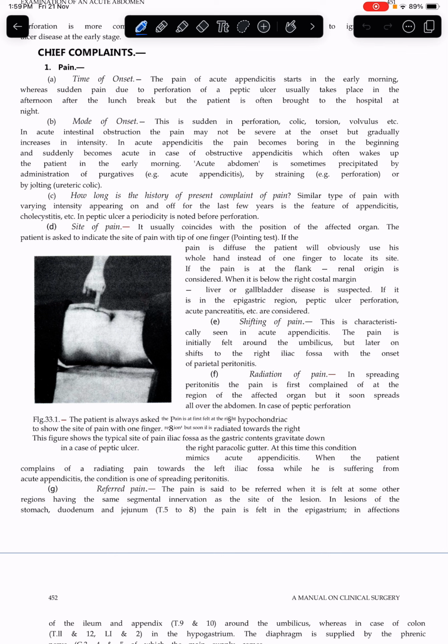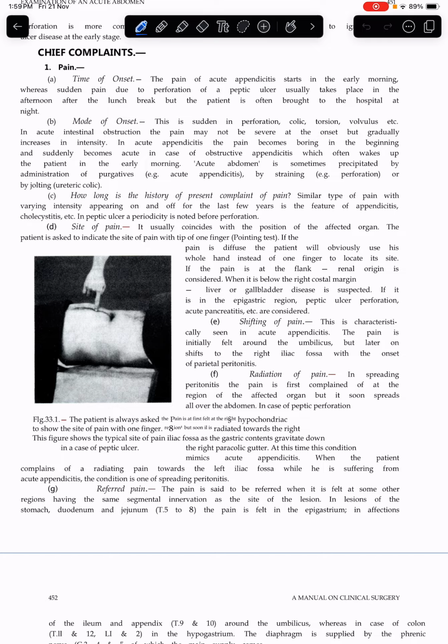Site of pain usually coincides with the position of the affected organ. The patient is asked to indicate the site of pain with the tip of one finger, the one finger pointing test. If the pain is diffuse, the patient will always use the whole hand instead of one finger to locate its site. If the pain is at the flank, renal origin is considered. When it is below the right costal margin, liver or gallbladder is suspected. If it is in the epigastric region, peptic ulcer, perforation, acute pancreatitis, etc. are considered. Shifting of pain is characteristically seen in acute appendicitis.